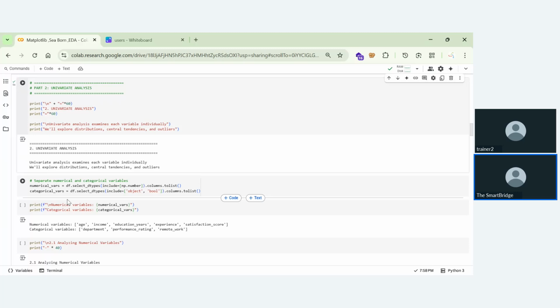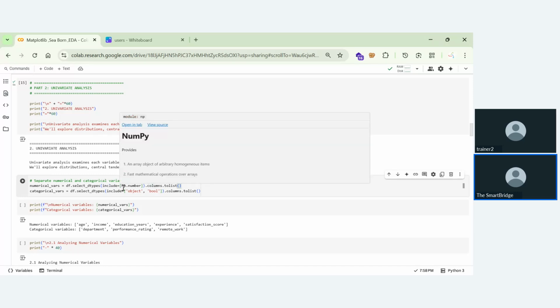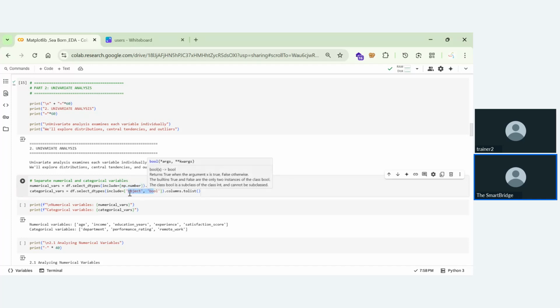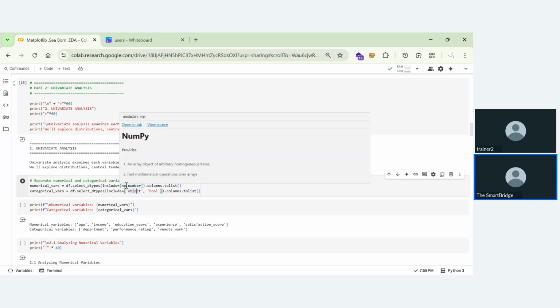So we are dividing it into two lists. You can see that with the help of include np.number, whatever it is stating as number, we're converting, and whatever it is giving as object and bool, these two data types will come under categorical. If it is objects, that means characters. So characters and boolean values will be coming under categorical. And if it is include np.number, that is numpy numbers, they will be coming under numerical, and also columns will be converted into two lists. So if you run this thing,